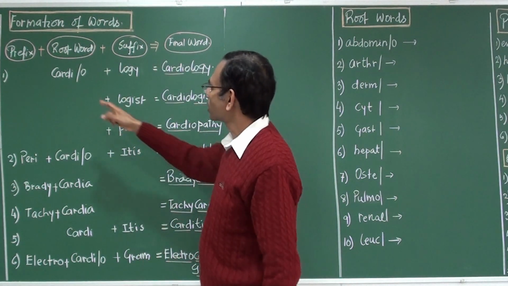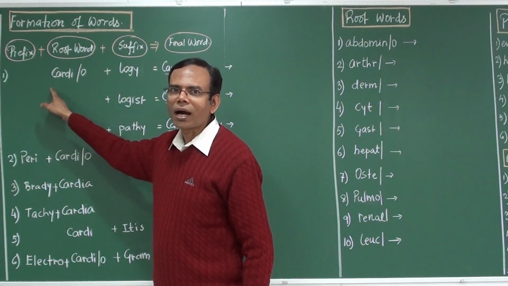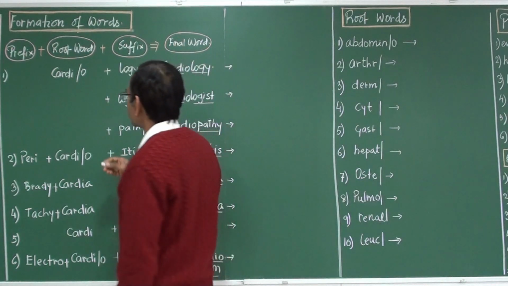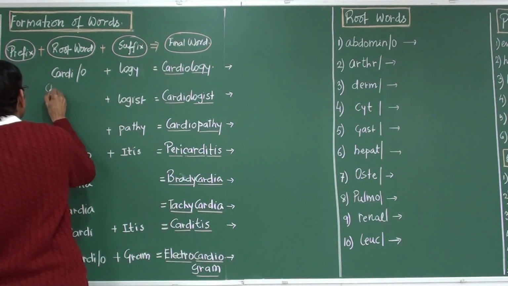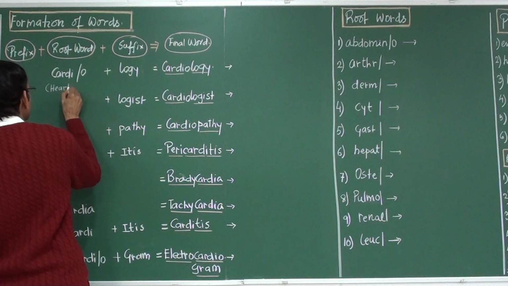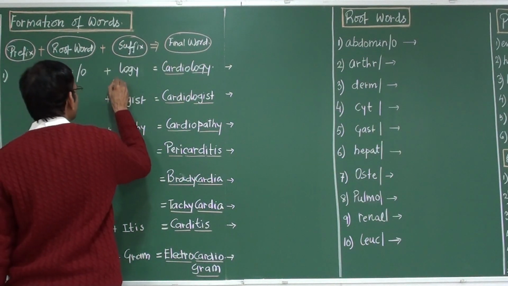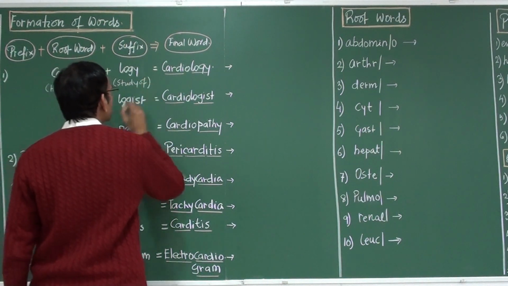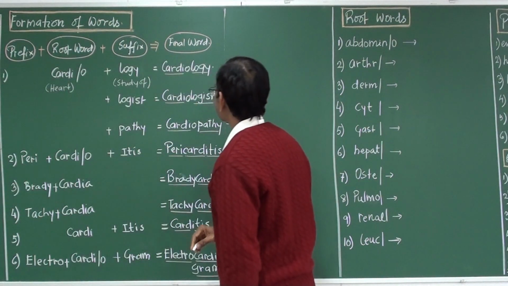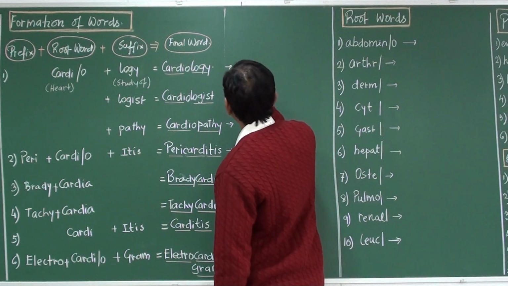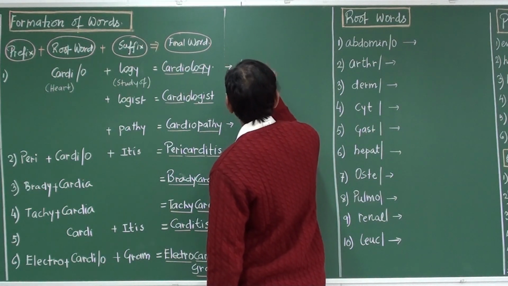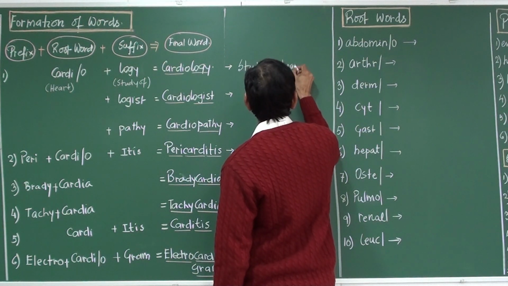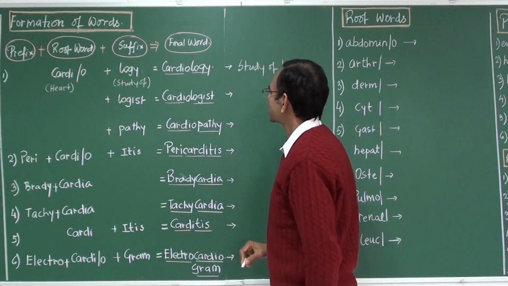Now what is the meaning of cardi? Cardi means heart. And logy means study of. So it gives rise to cardiology, that is the study of the heart.